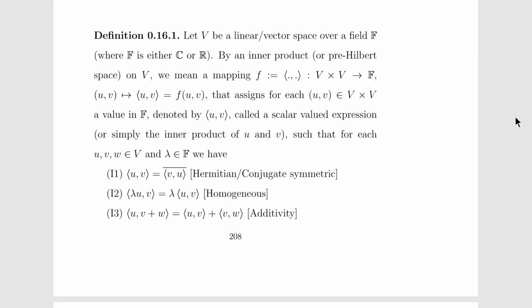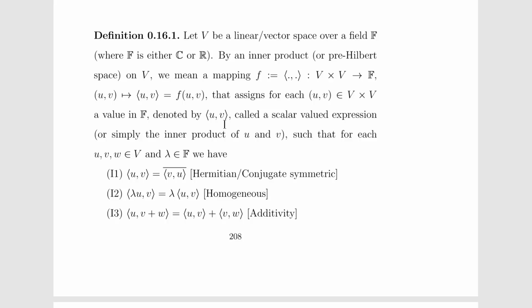So the inner product of u and v is represented by this sign, such that for each u, v and w belonging to the vector space V and lambda belonging to the field F, we have: number one, the inner product of u comma v is equal to the conjugate of the inner product of v comma u. This is also known as Hermitian or conjugate symmetric.